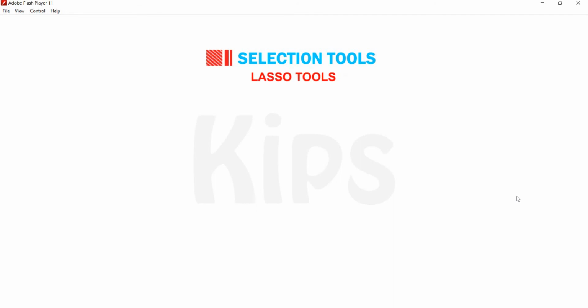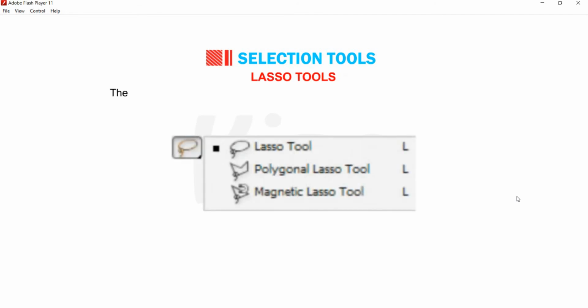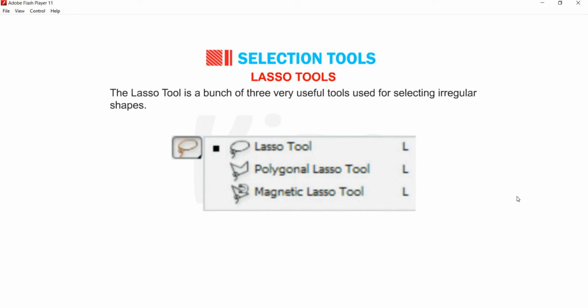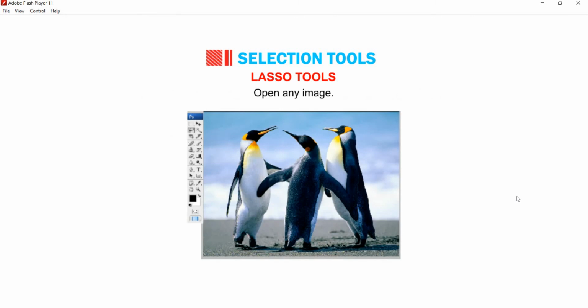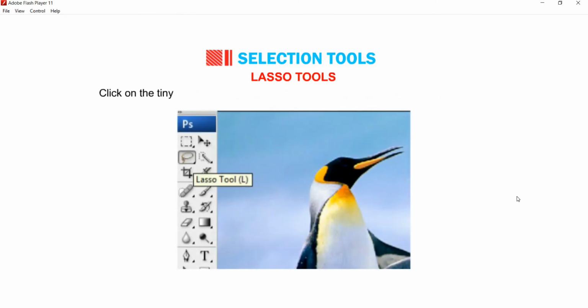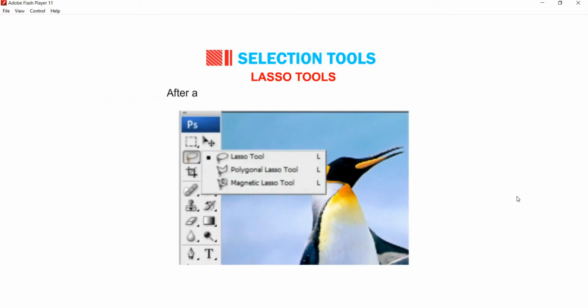Now let us talk about the Lasso tool. The Lasso tool is a bunch of 3 very useful tools used for selecting irregular shapes. Follow these steps to select a part of the image using Lasso tools. Open any image. Click on the tiny black triangle on the Lasso tool button or right-click on the button. After a while, all 3 types of lasso tools will appear.